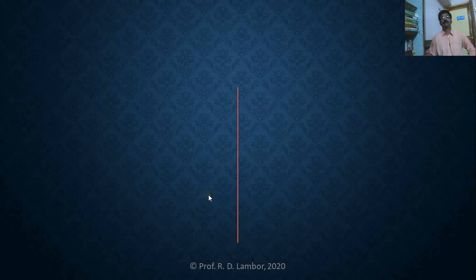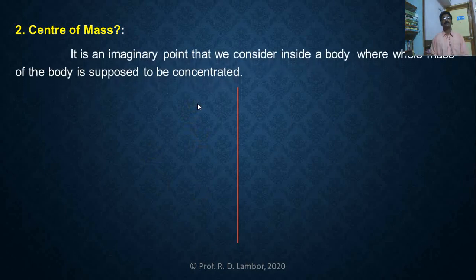We will see the second point. This is a point we want to recall from the previous syllabus. Do you know about the center of mass? It is also called CM. Each and every body has its own center of mass. What is it? It is an imaginary point inside the body, at which the whole mass of the body can be supposed to be concentrated. So center of mass is an imaginary point at which the whole mass of that body is supposed to be concentrated.